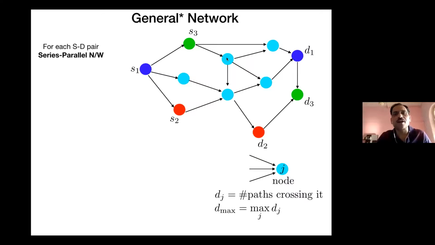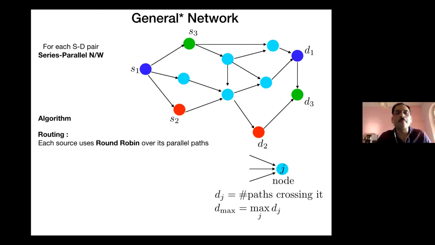So you just essentially count the number of paths for each node which are crossing for different source destination pairs. And among all nodes, find the one which has the largest number of such paths crossing it. And we'd call that number of paths Dmax. So essentially you can say Dmax is the largest degree of a node in this graph.